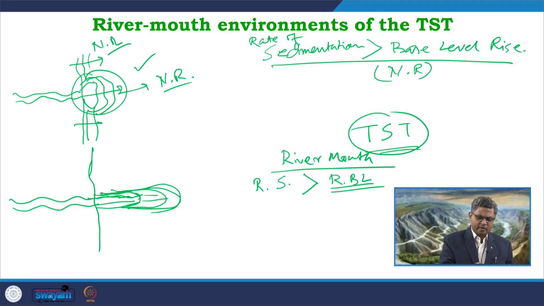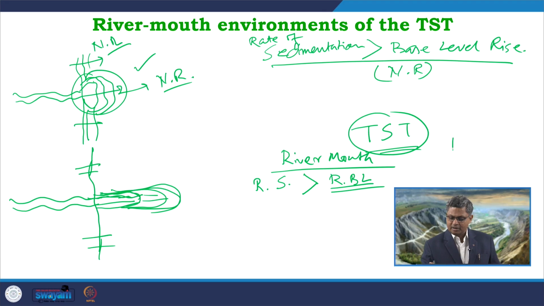But if I look over here, say for example in this part, what kind of scenario can I expect? In this area, the river supply is less, the supply of sediment is less. So, in this shore area, the rate of sedimentation is actually less than the rate of base level rise.